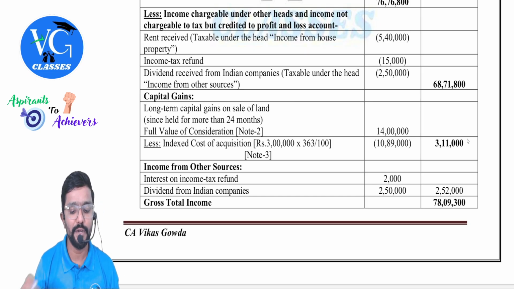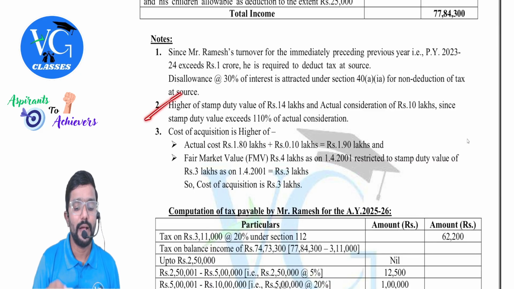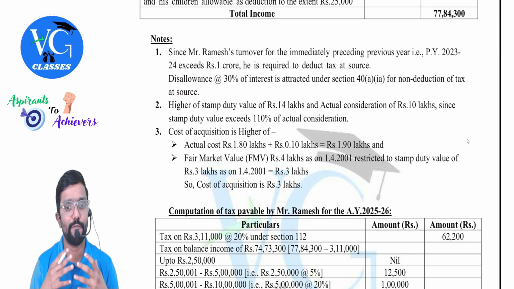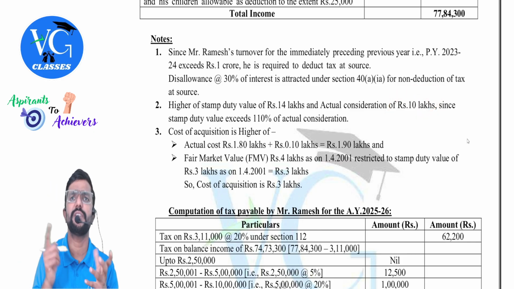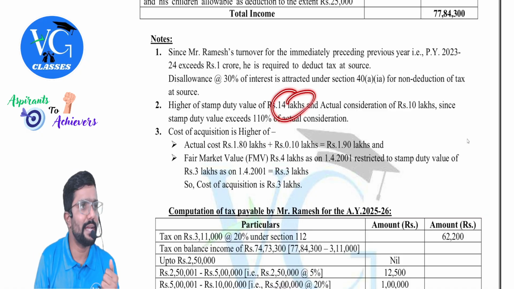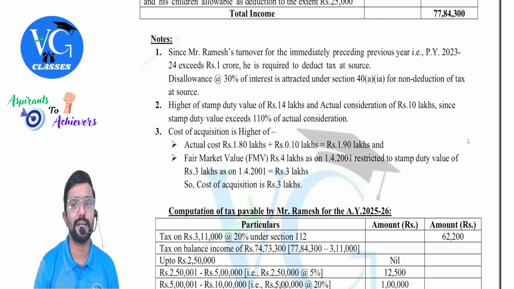Why, sir? Because stamp duty value, I have given a note also. Let us see. Stamp duty value is 14 lakh and actual consideration is 10 lakh. Okay, when comparing, we should not straight away compare 10 lakh. We need to take 110% of 10 lakh, which comes to 11 lakh. Is 14 lakh more than 11 lakh? Yes. What is the full value of sale consideration to compute capital gains income? 14 lakh.